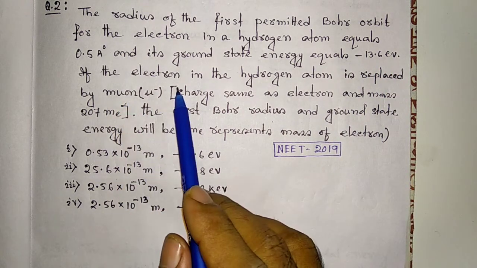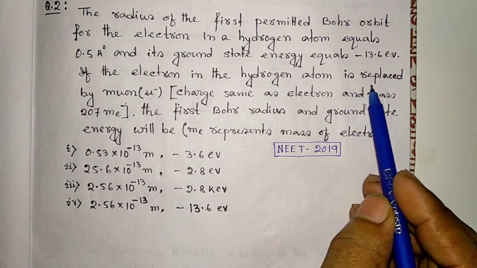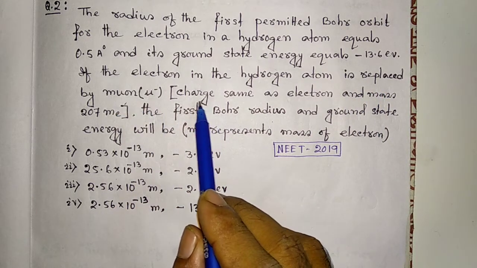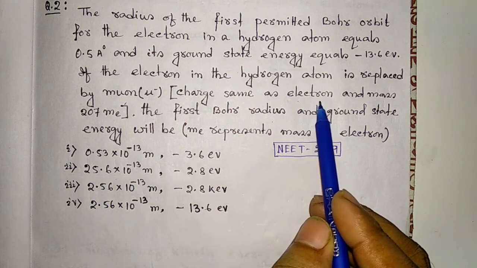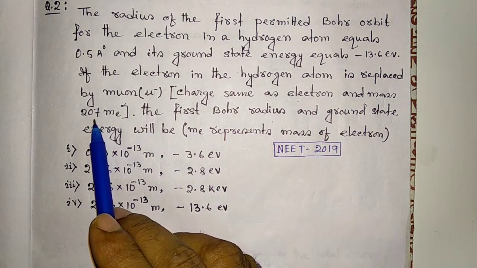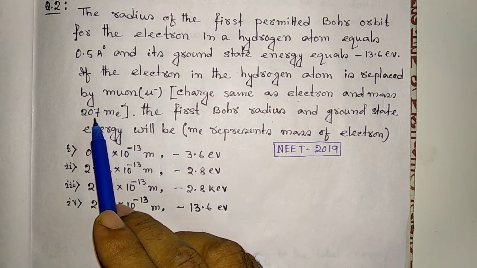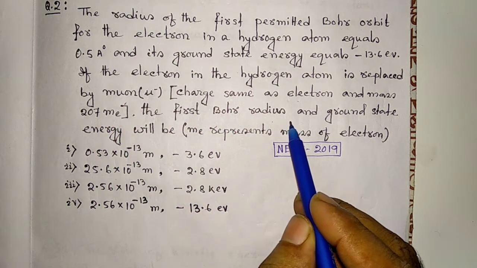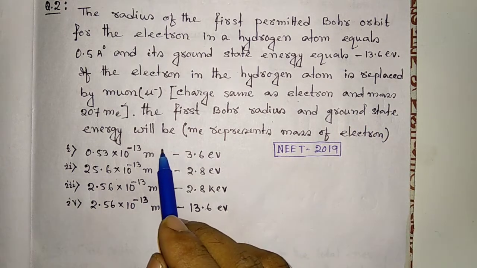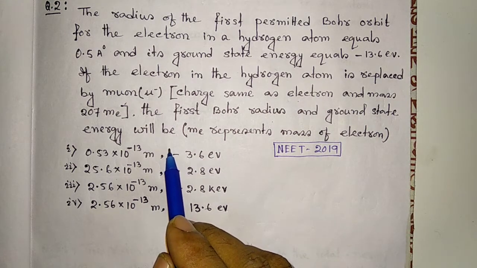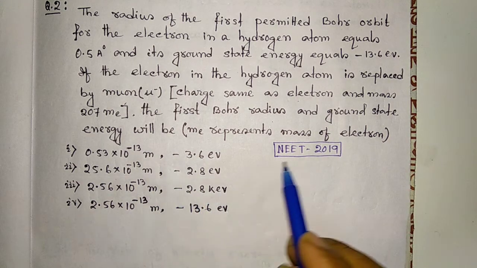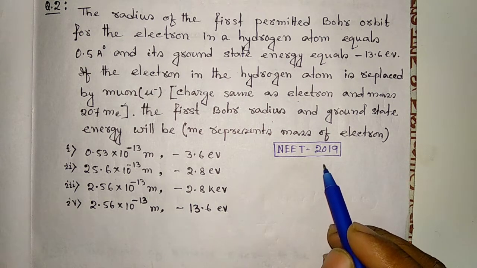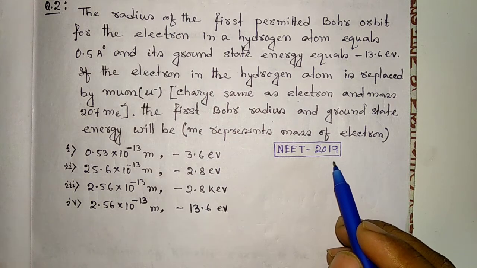If the electron in the hydrogen atom is replaced by a muon, with charge same as electron and mass 207 me, the first Bohr radius and the ground state energy will be, we have to find out. The question was asked in NEET 2019. So let's go to the solution.